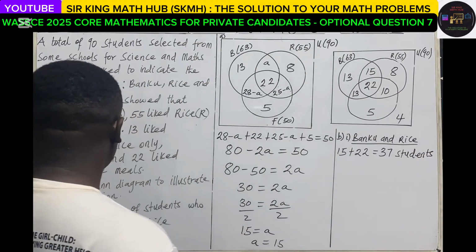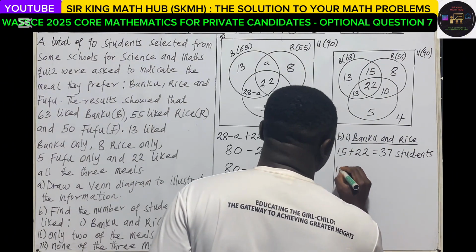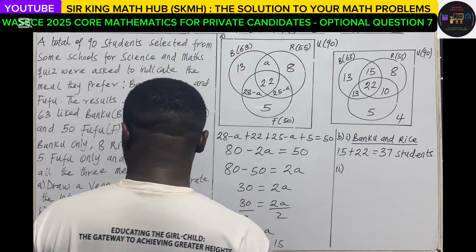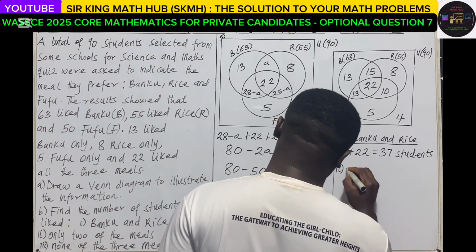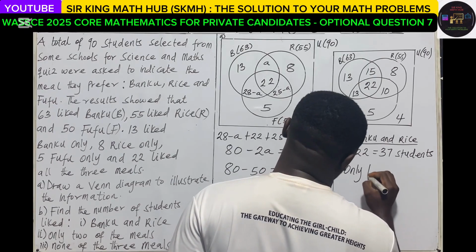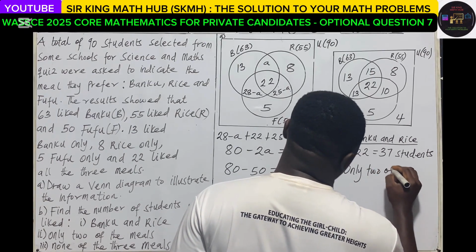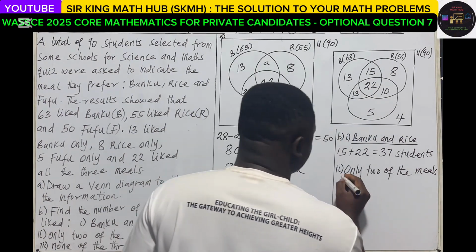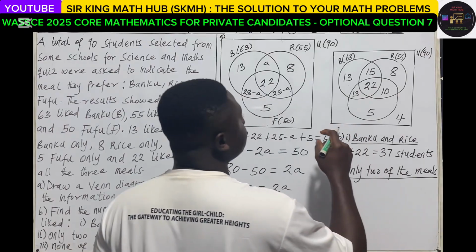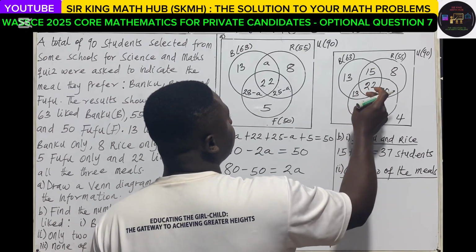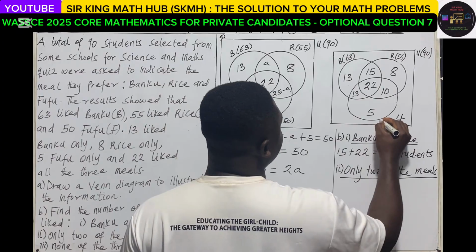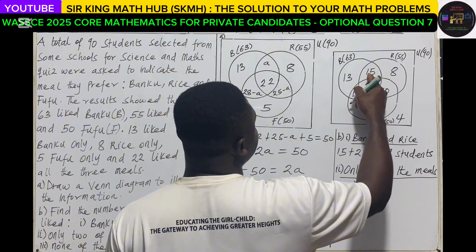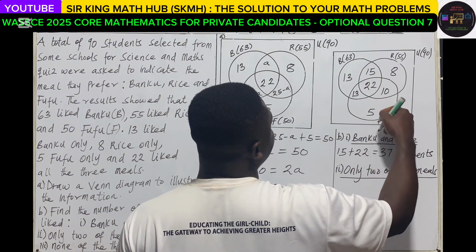Again, BII. The number of students who liked only 2 of the meals. That is banku and fufu only, plus banku and rice only, plus fufu and rice only.